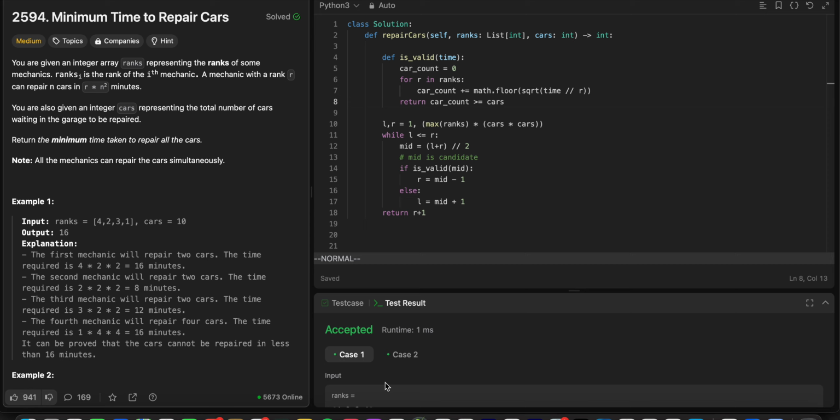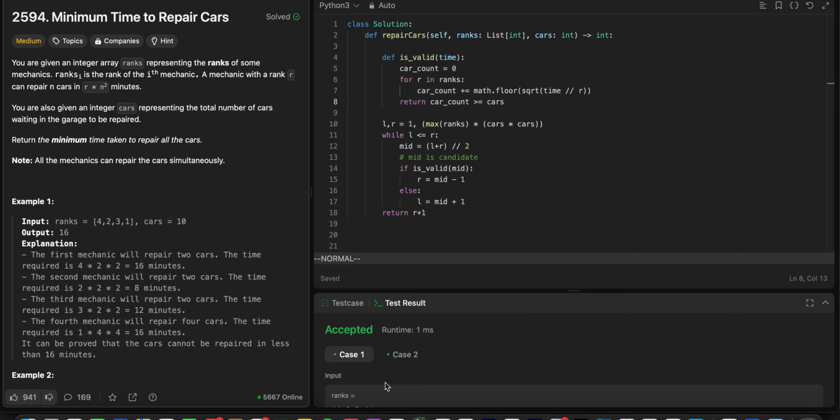And today we have minimum time to repair cars. And there's been a pattern in dailies for like 4 days, which is questions that are actually not directly a binary search solution. I'm just gonna save you all some time and tell you that this one also works with binary search, just like the one called Coco eating bananas. It's the same idea, more or less.